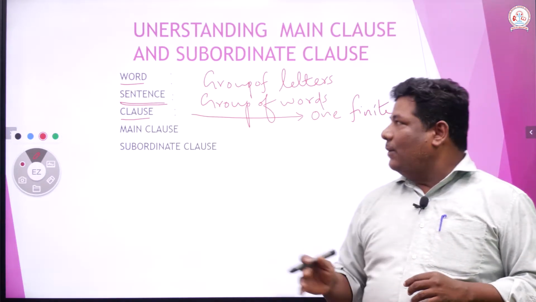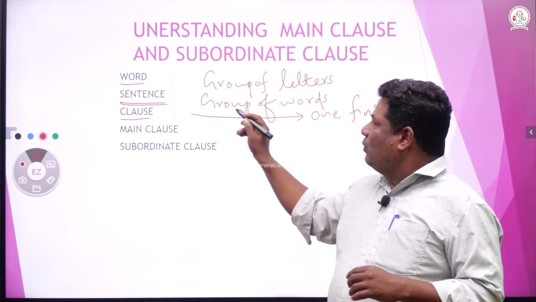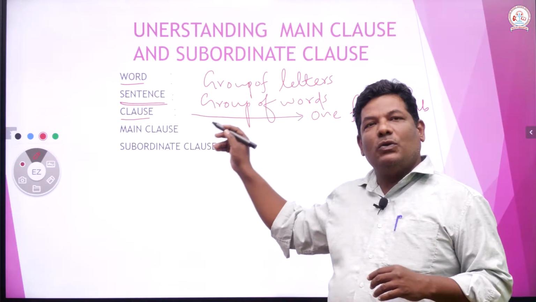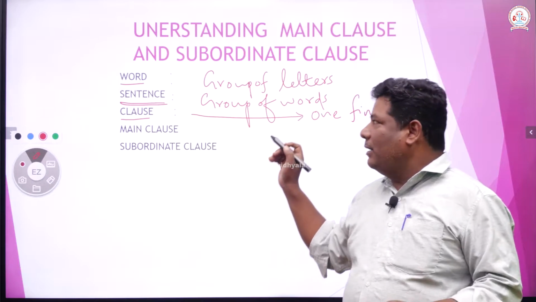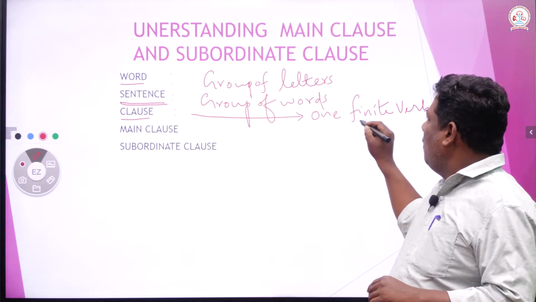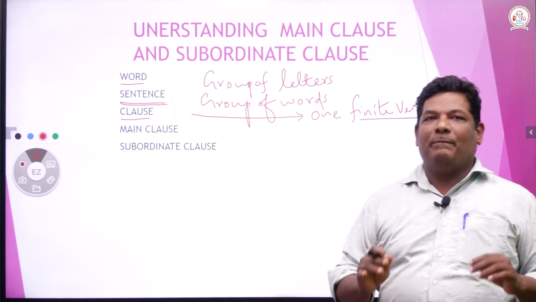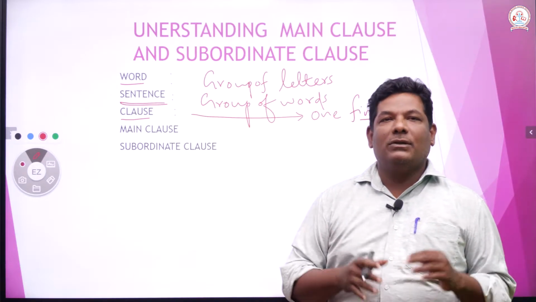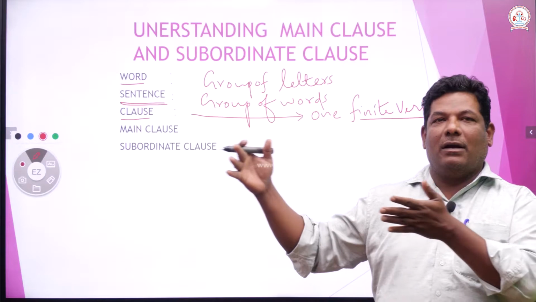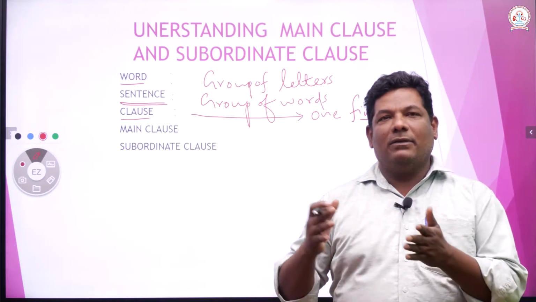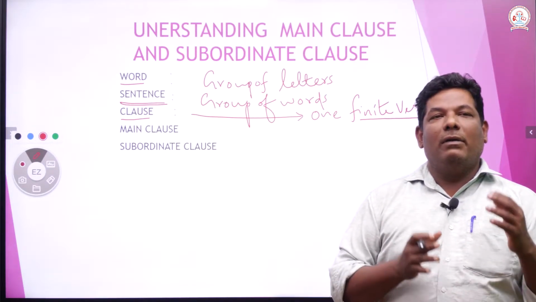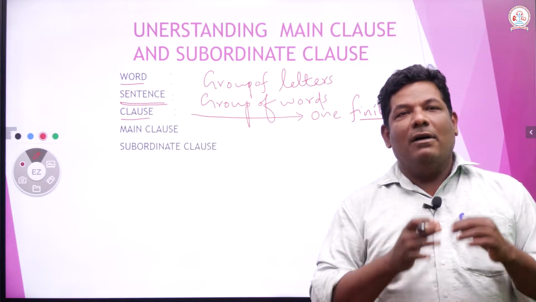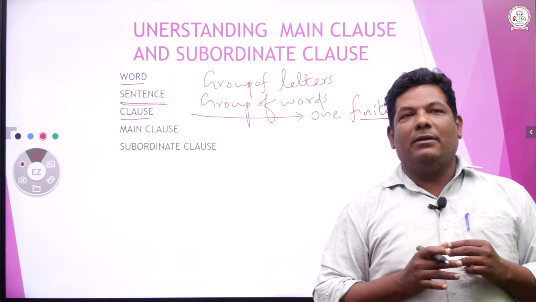Okay. So, sentence is also a group of words, clause is also a group of words, but clause has a verb in it. For example, students are playing in the ground, playing is a verb. I will come to your class, will come is a verb, right?